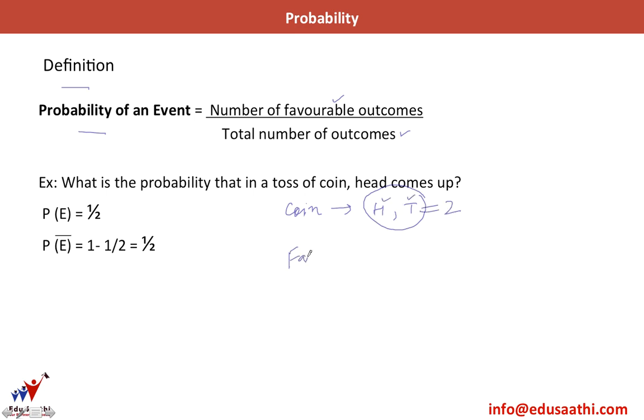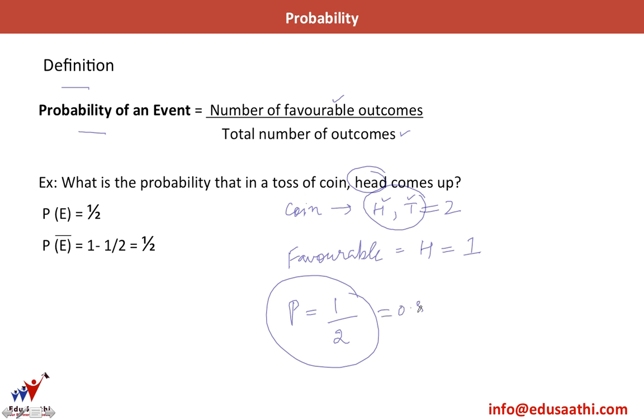My favorable outcome is that head comes up, which in numbers is just 1. So the probability is 1, the number of favorable outcomes, divided by 2, the total number of outcomes. So probability is 1 by 2 or 0.5, as mentioned here.